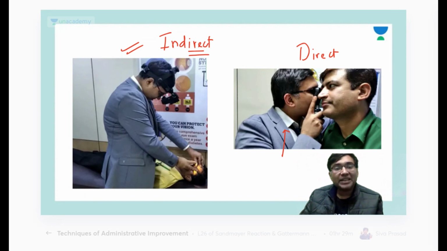So indirect ophthalmoscopy, the main use is whenever I have to see the peripheral retina.